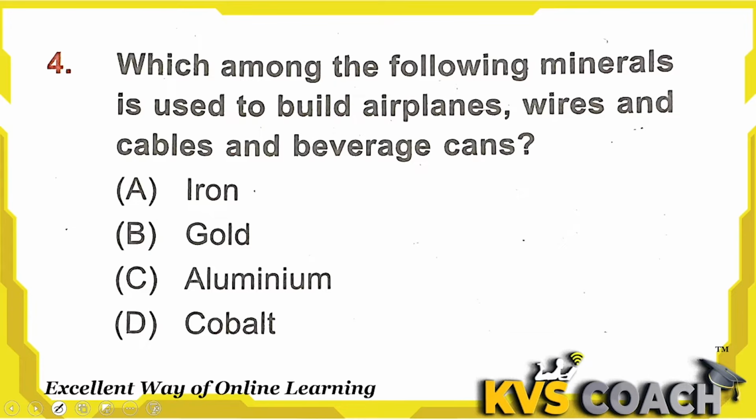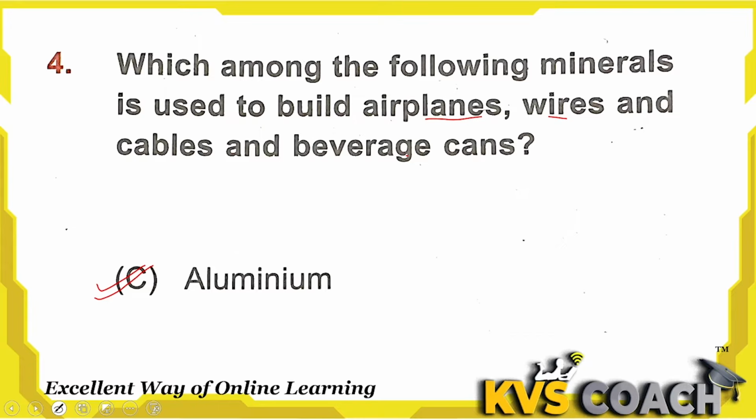Gold is used for making jewelry. Aluminium is used to build airplanes. Wires, cables and beverage cans are made of aluminium. Cobalt is used mainly in batteries and also in making alloys. But the right answer here for airplane, wires and cable is aluminium. Option C is the right answer here.